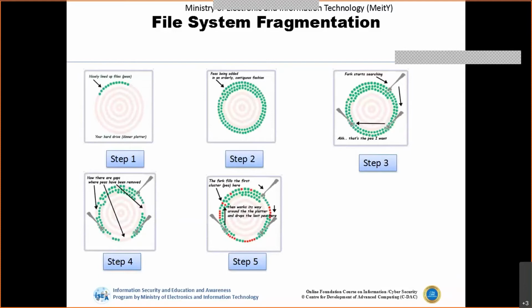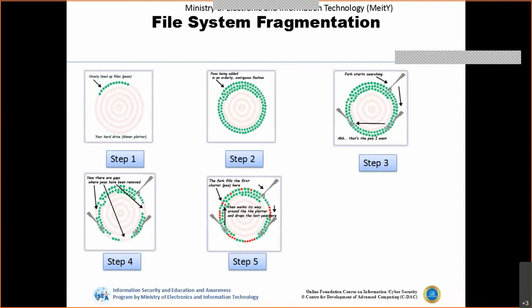It may not be sequential, and whenever there is a deletion of a file or folder, there may be empty gaps in the space available on the partition.